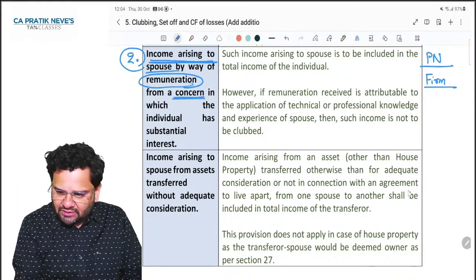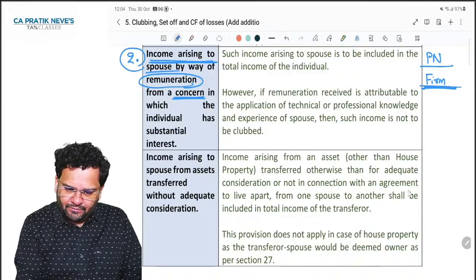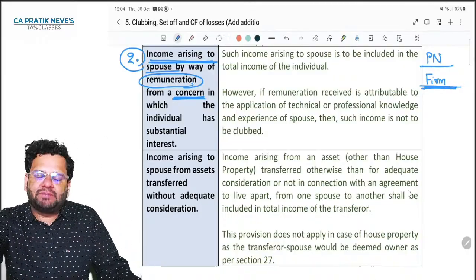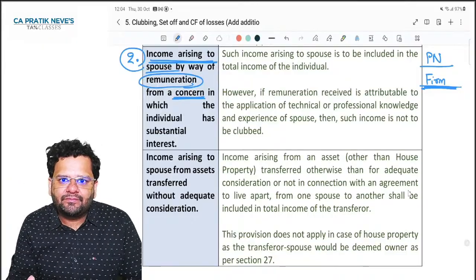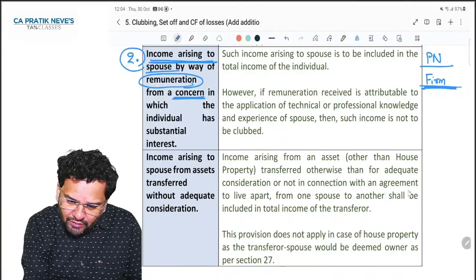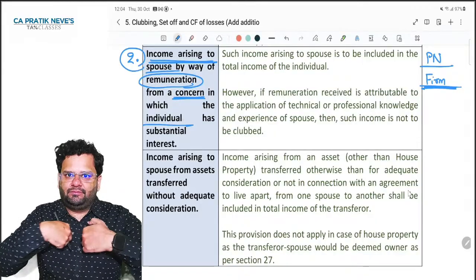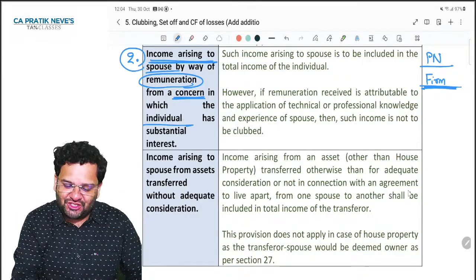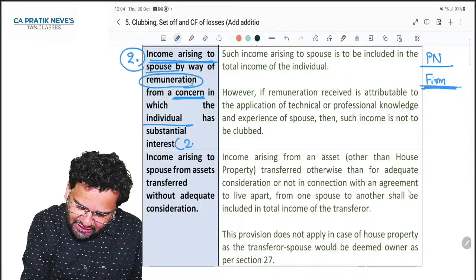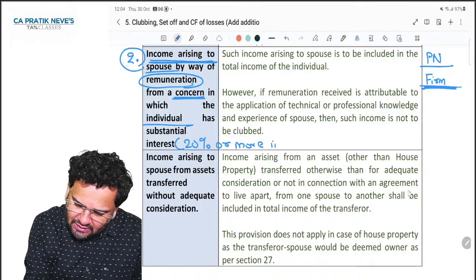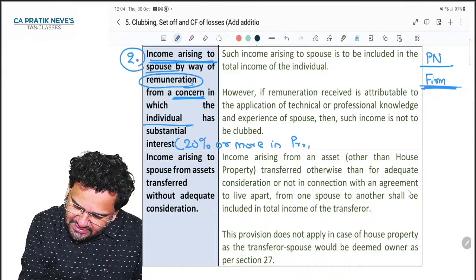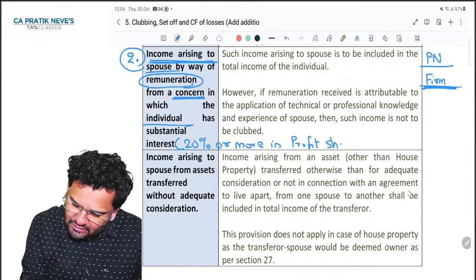a concern like a firm or a private limited company or LLP, in which the individual has substantial interest. Substantial interest means 20% or more in profit share. Clear?